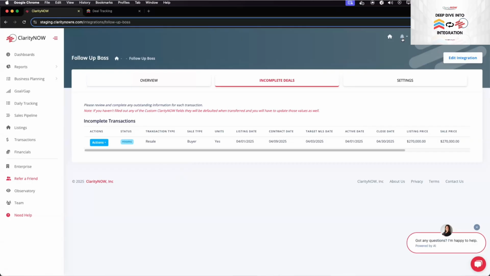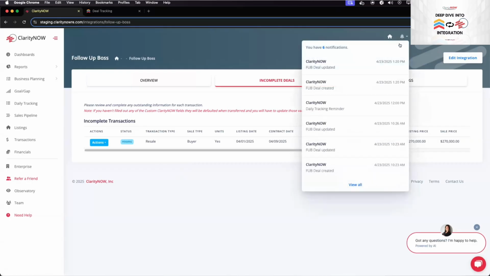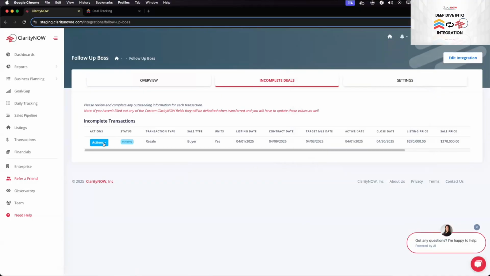You'll also notice that this bell starts blinking. That's because you get a notification that Claritynow has created a Fub deal for you, and it has updated the transaction from Fub. So every day you can go in, check your notifications, see that deal, and click directly on that deal. From here, what you would do is then go in.